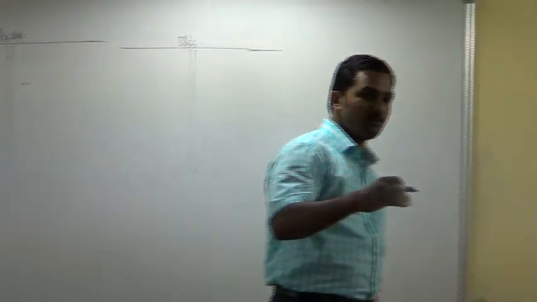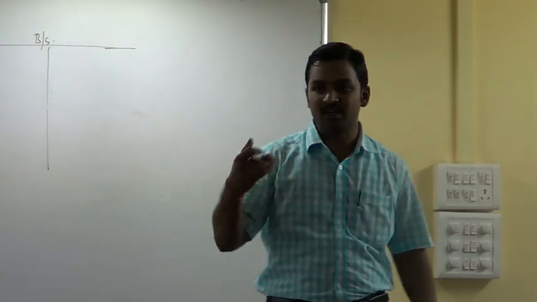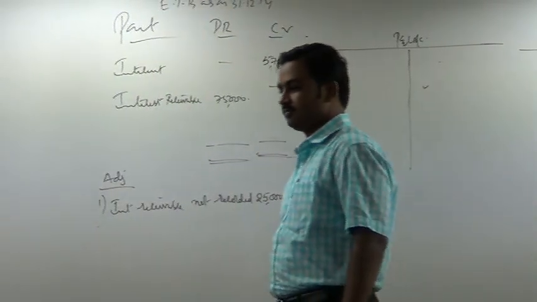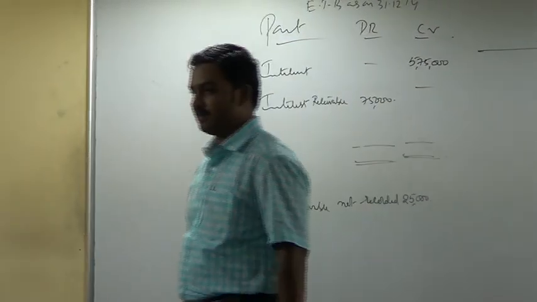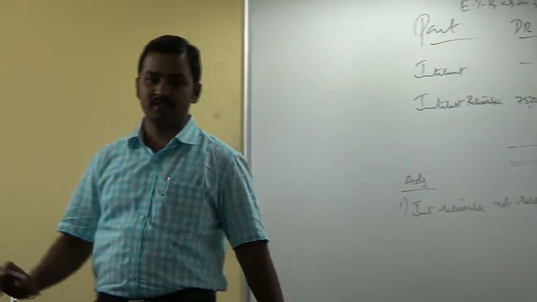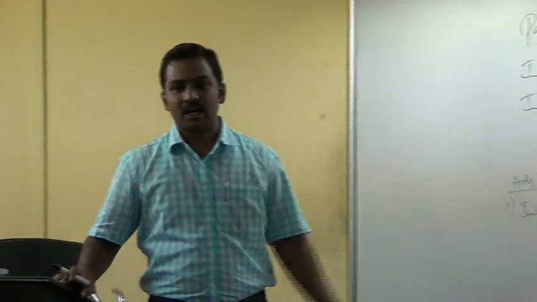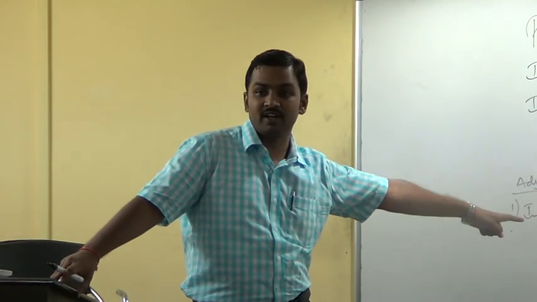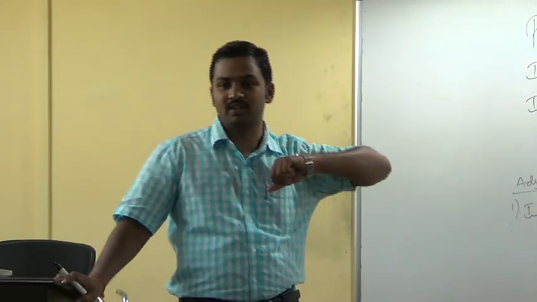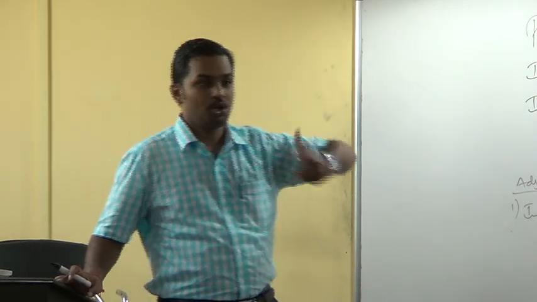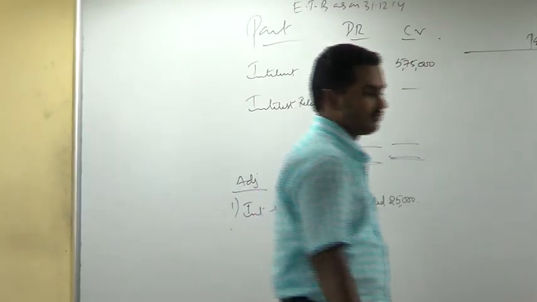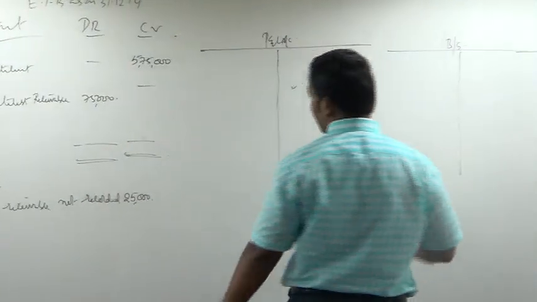So there is some interest receivable which is recorded, and some which has not been recorded. Accountant has already recorded entry for interest receivable 75,000, but he has forgotten to record entry for some more interest receivable, 25,000. Maybe 2 months he has recorded, 1 month he has forgotten to record. How do you deal with it?